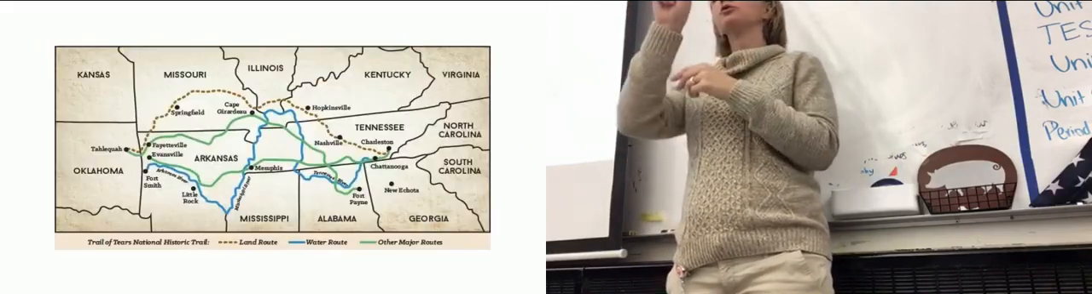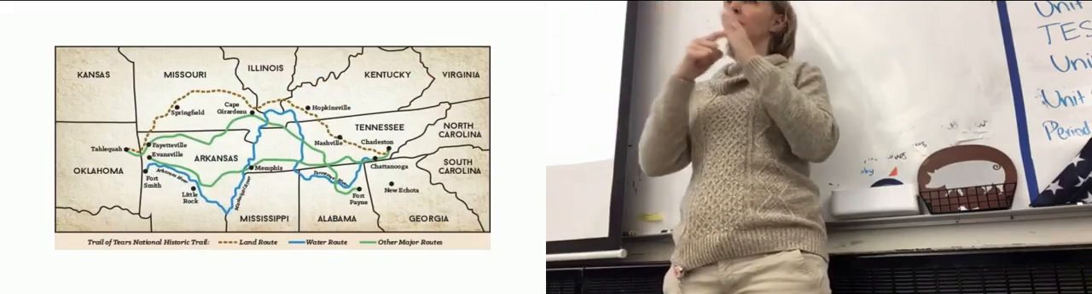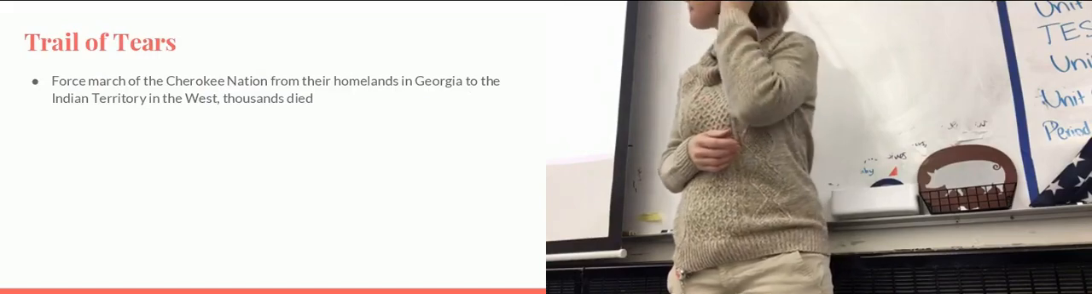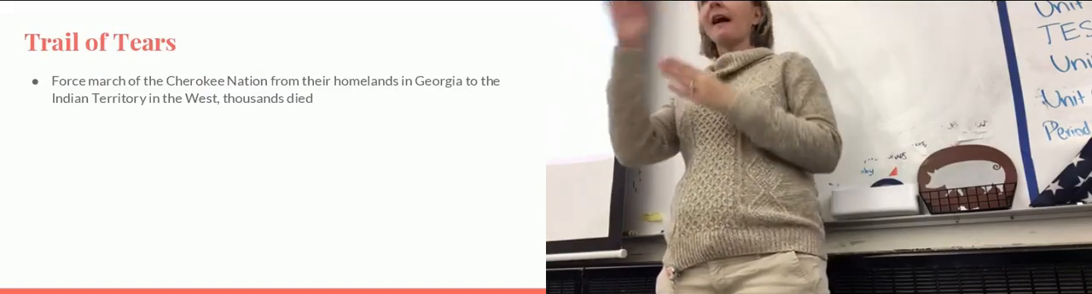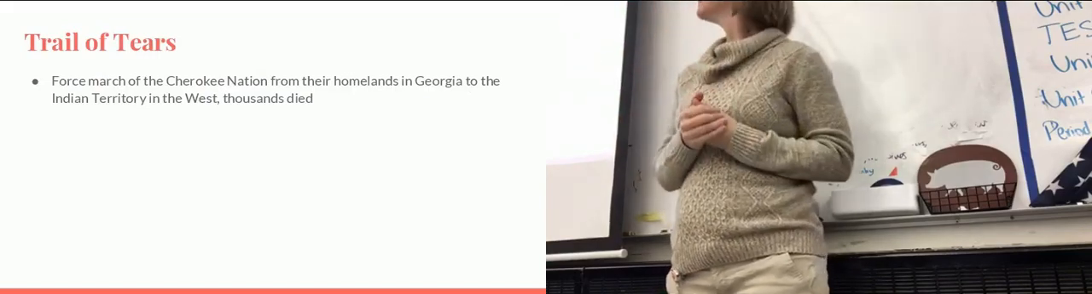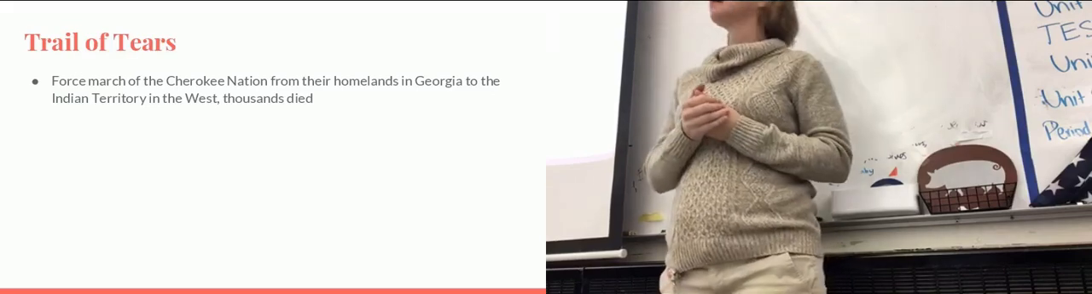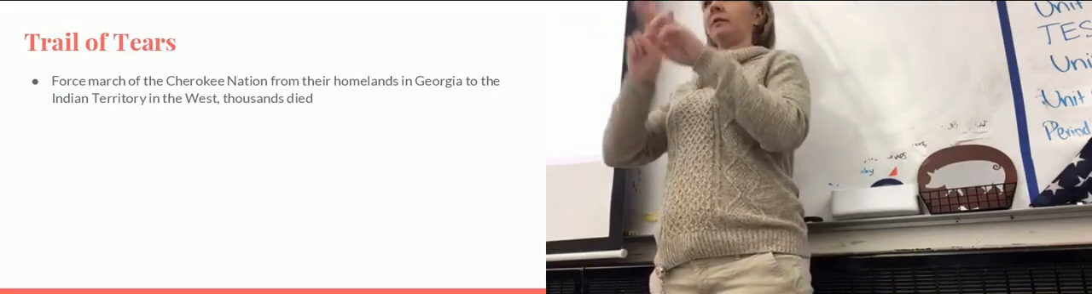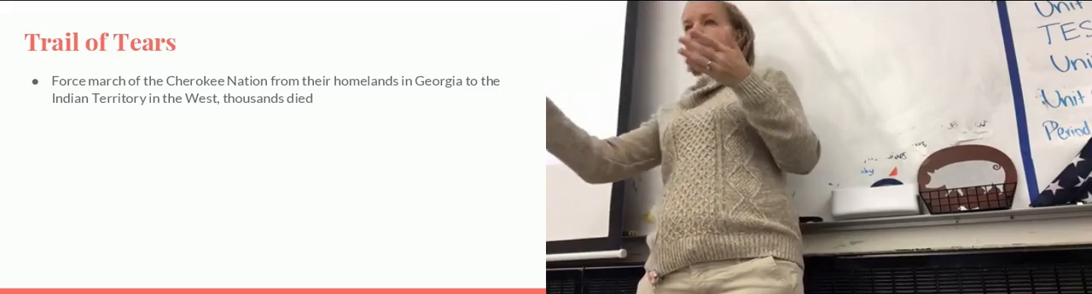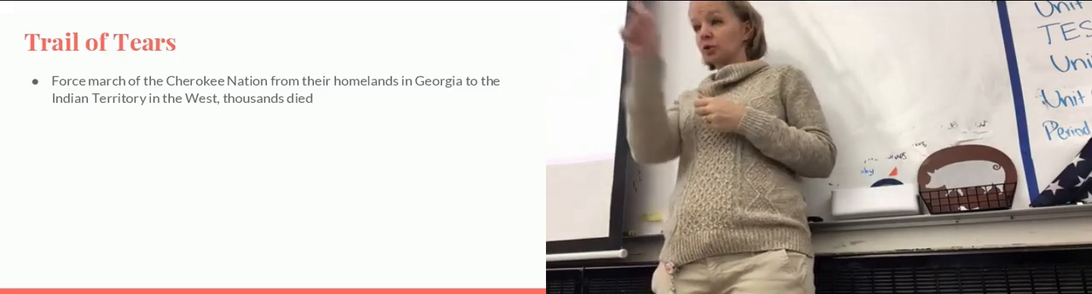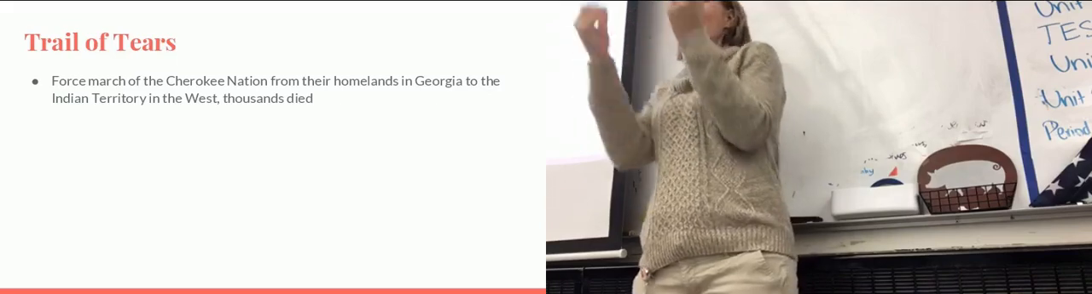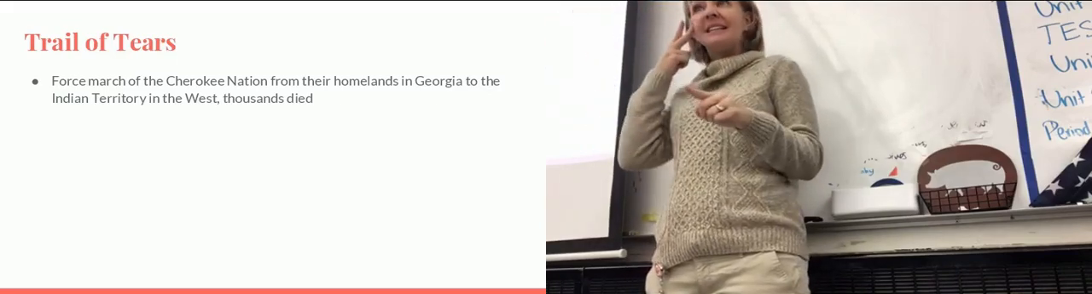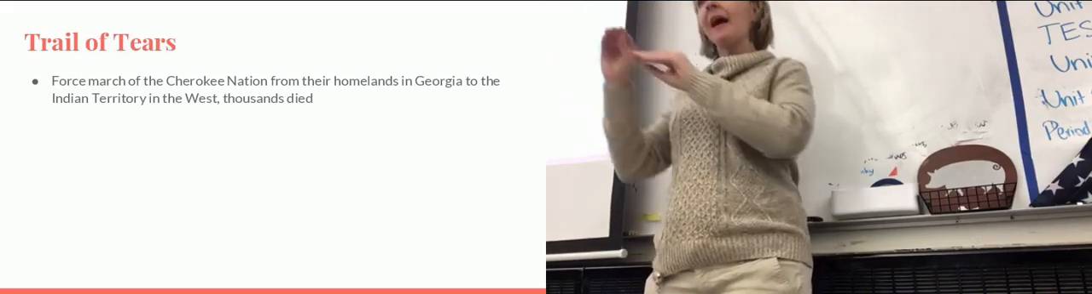The Trail of Tears is a starred term. And basically what the Trail of Tears is going to be, if you will highlight, is the forced march of the Cherokee Nation. And then if you circle the words thousands died, basically what's going to happen is these Native Americans are going to be forced from their land and moved into the West.